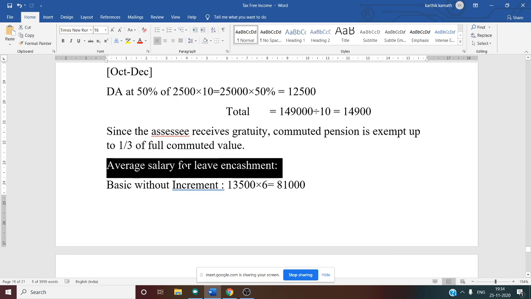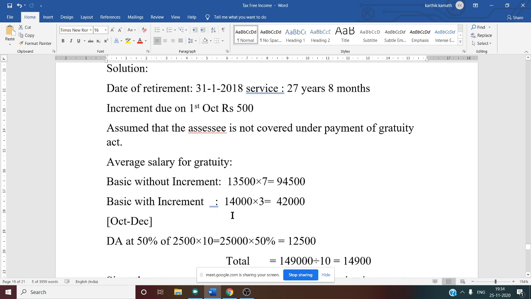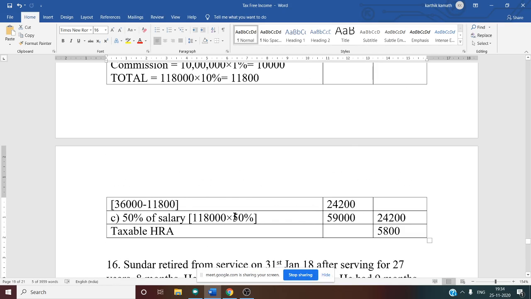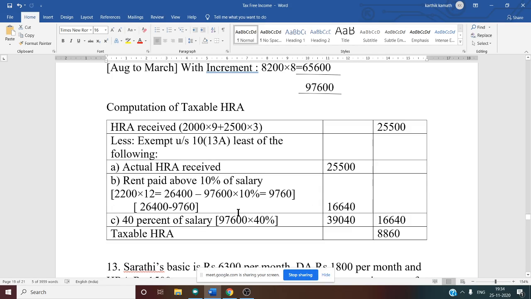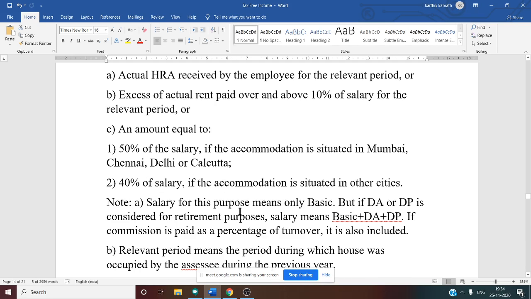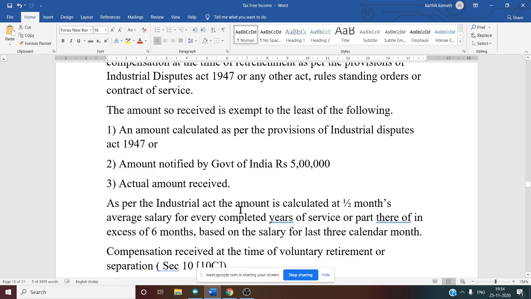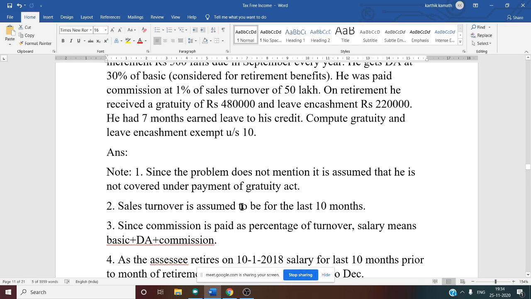See this, now I will tell you. Average salary for leave encashment, what is the rule? The rule is the same as for a not covered employee.